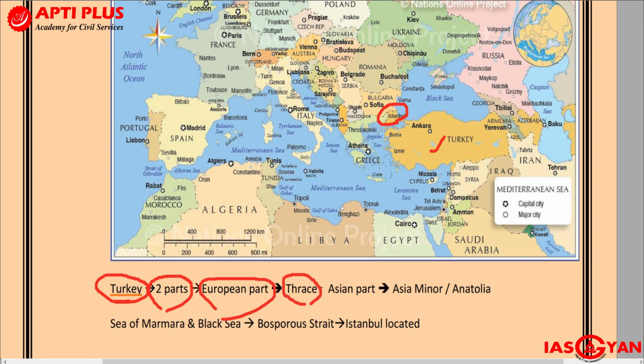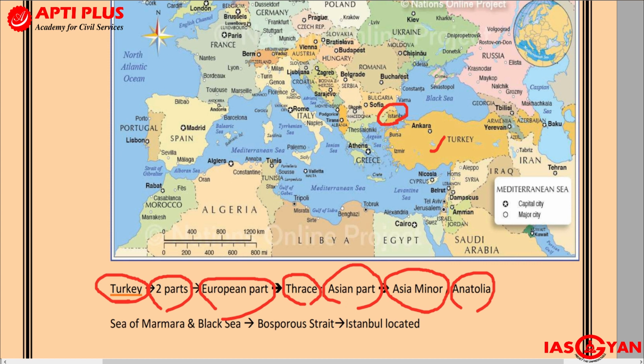Remember the term Thrace. The Asian part of Turkey is referred to as Anatolia, or very famously also as Asia Minor. You would see this term used in the history books time and again. Whenever Asia Minor is mentioned, it actually refers to Turkey.